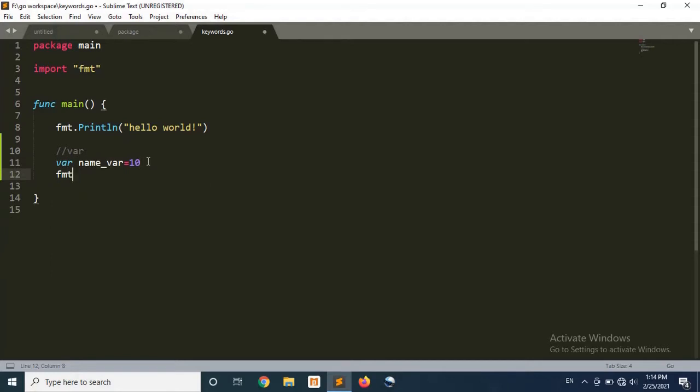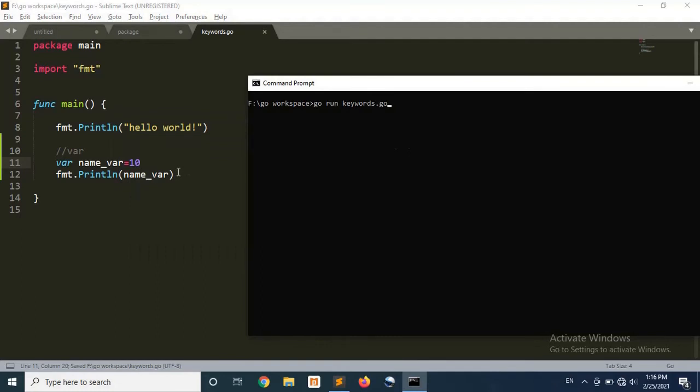Here we'll try to print the value of this variable. If you guys don't know how to write a Golang first program or how to run a Golang simple program, then check out our previous videos where we have described the Golang first program. So for now, we are going to print the value of this variable. And here is our output, hello world, and the name and the value of the variable is 10.